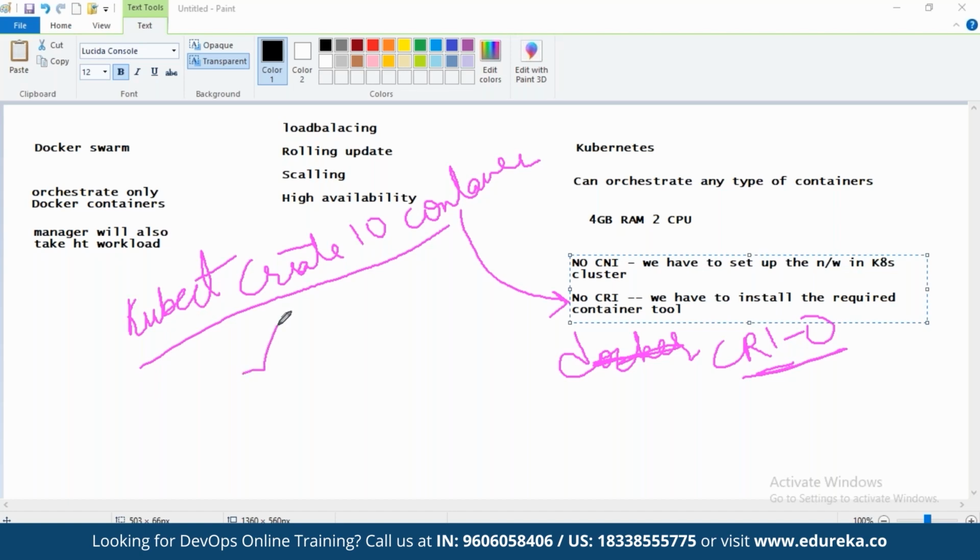That's an advantage why many organizations are opting for Kubernetes over Docker Swarm. Though Docker Swarm is easy to run and easy to work with, Kubernetes is advantageous because it can use any kind of container. Tomorrow, let's say any other container tool comes in the market and becomes quite famous, more than Docker. Of course, we would want to switch our runtime interface to that tool. My Kubernetes commands remain the same. Kubernetes can orchestrate even the new container tool. So, friends, these were some of the advantages of Kubernetes.